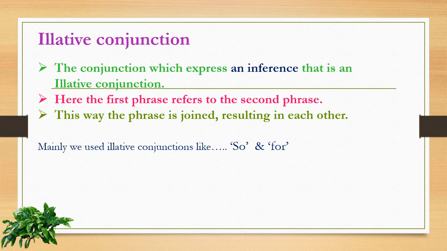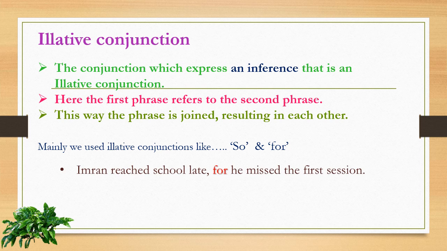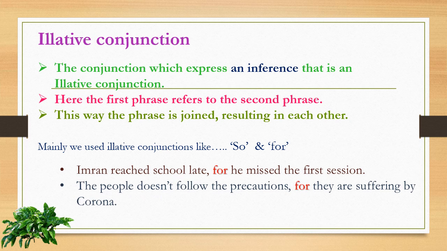Mainly we use illative conjunctions like so and for. Imran reached school late for he missed the first session. The people don't follow the precautions for they are suffering from corona. So these are the words for.